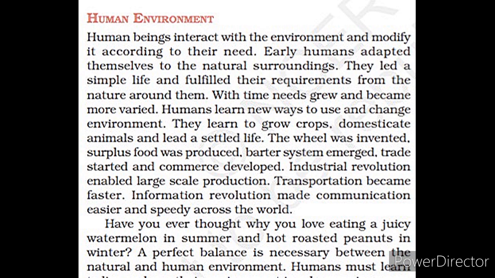After some time, the wheel was invented, surplus food was produced and the barter system emerged. Barter system means a trade in which goods are exchanged without the use of money. Earlier it was used, but after some time trade and commerce developed a lot and humans made their environment according to their need, which emerged as human environment.